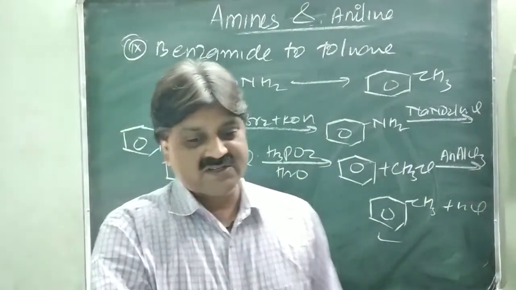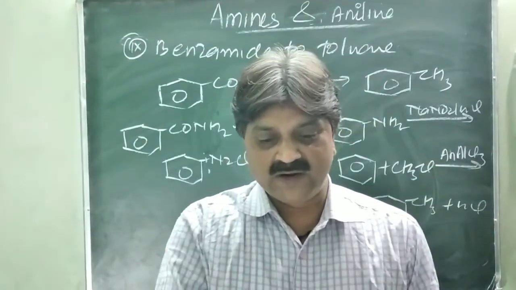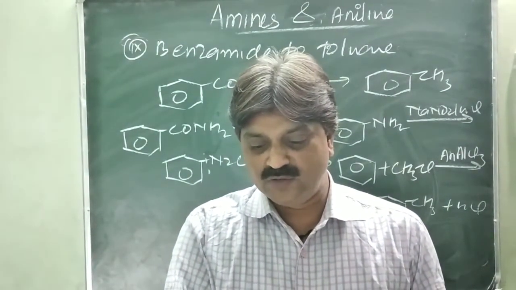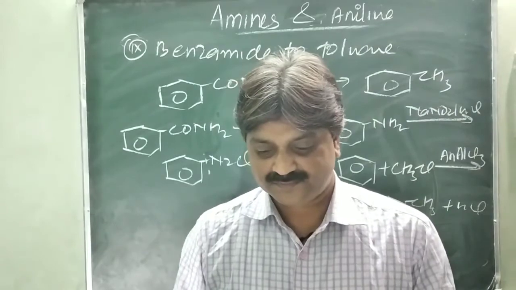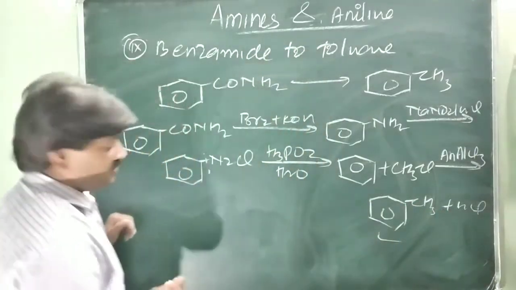Next one is aniline to benzyl alcohol. How do you convert aniline to benzyl alcohol?